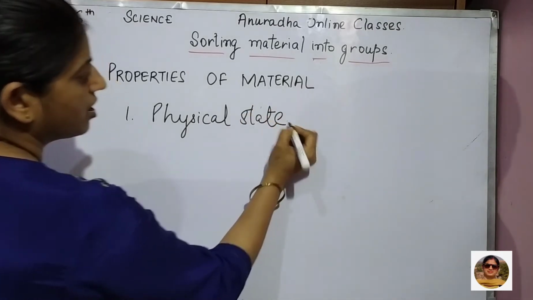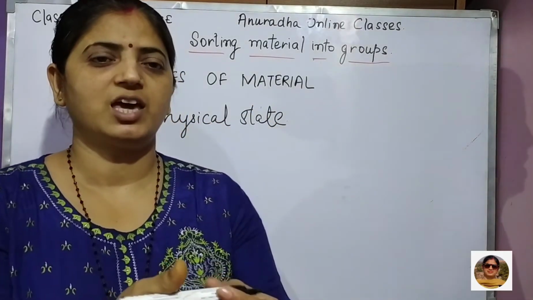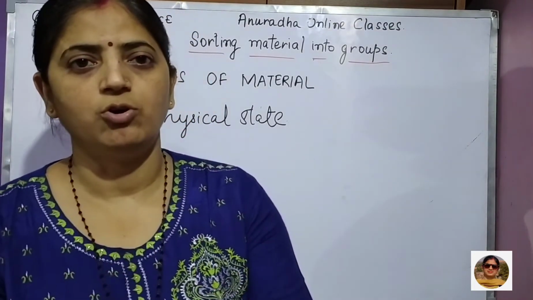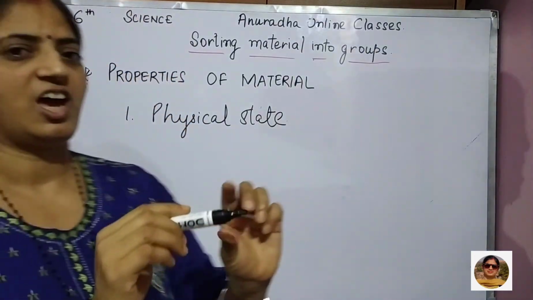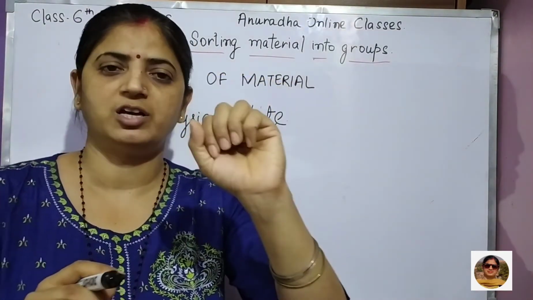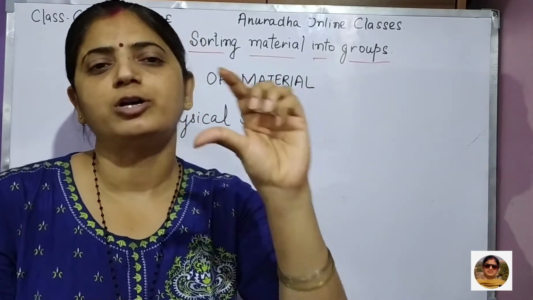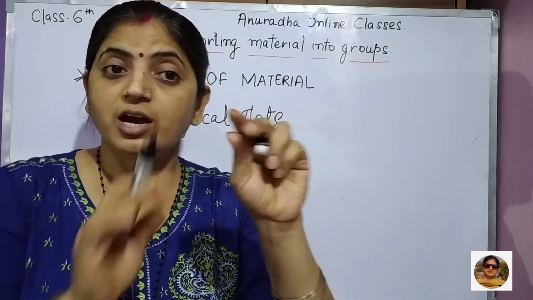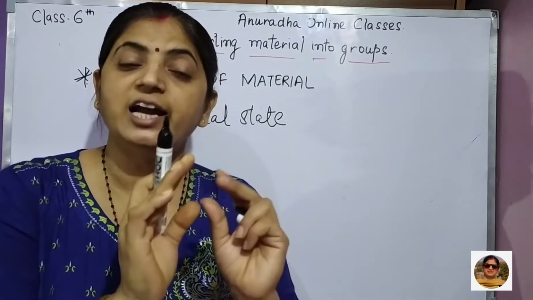State means whether you can touch it, whether it flows. Take water: when we freeze water it will become ice. Ice means it has a definite shape and size.